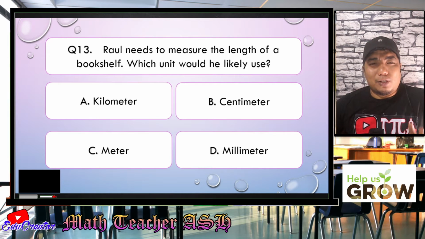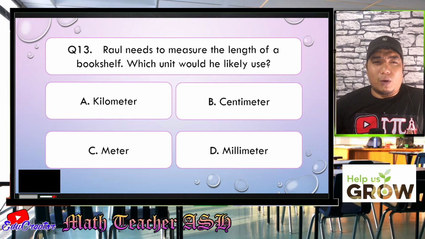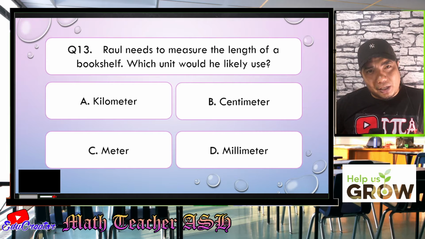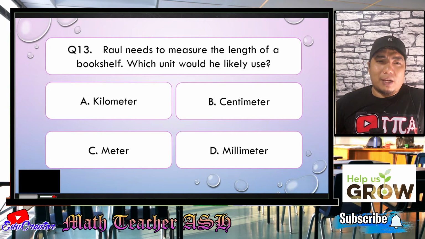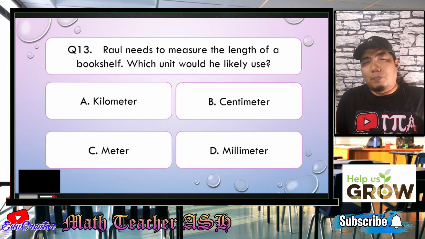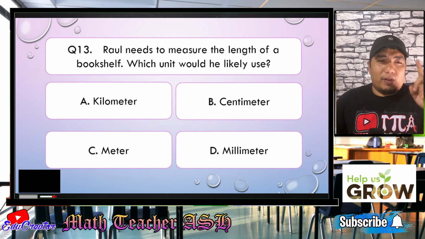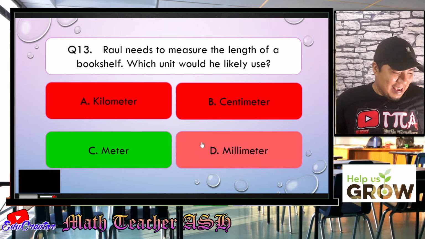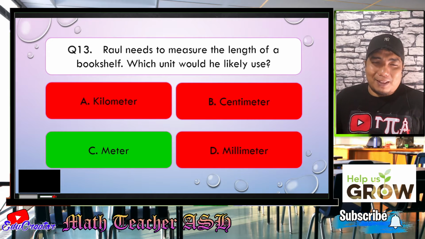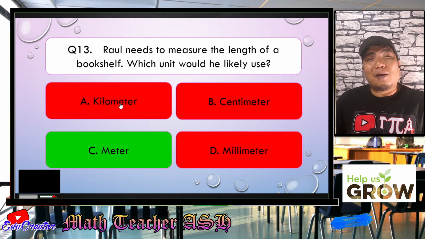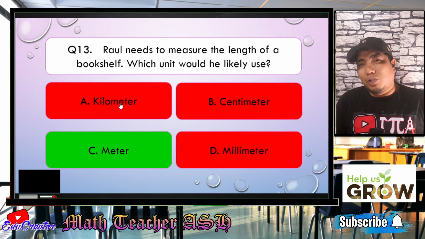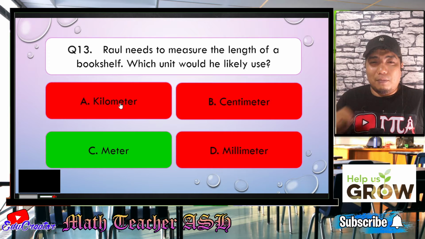Alright, math learners, for this question, it is very, very easy. Why? Because when you are measuring a bookshelf, you are using a meter stick, right? Or a tape measure. And that meter stick is in the particular measurement of, very good, meter. That is very, very easy. My dear math learners, let me just clarify that the kilometer is for very long distances. The centimeter is quite a small unit, and much more so the millimeter.